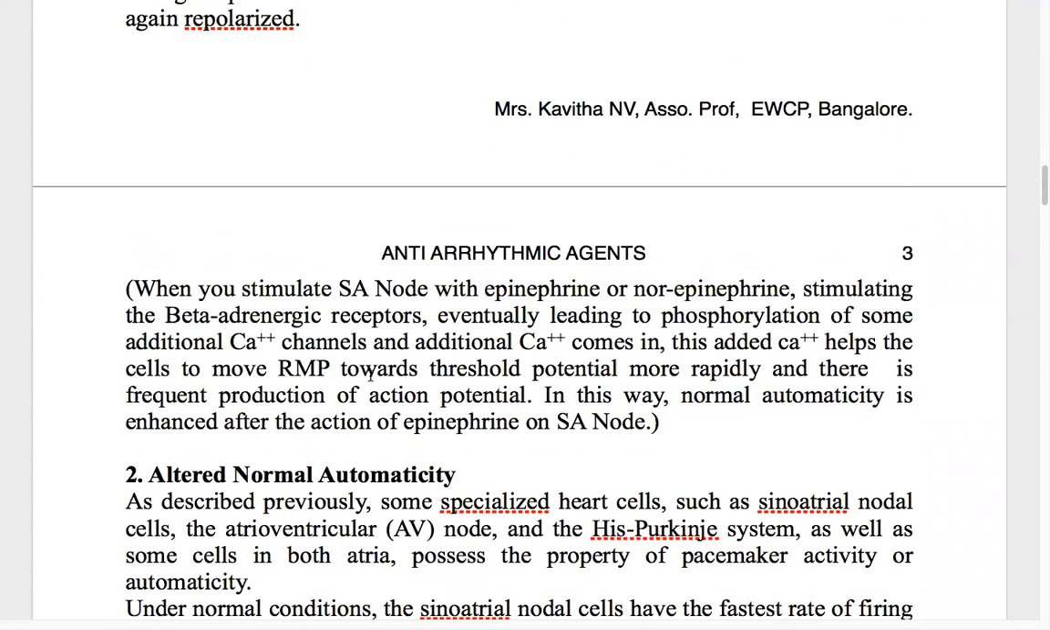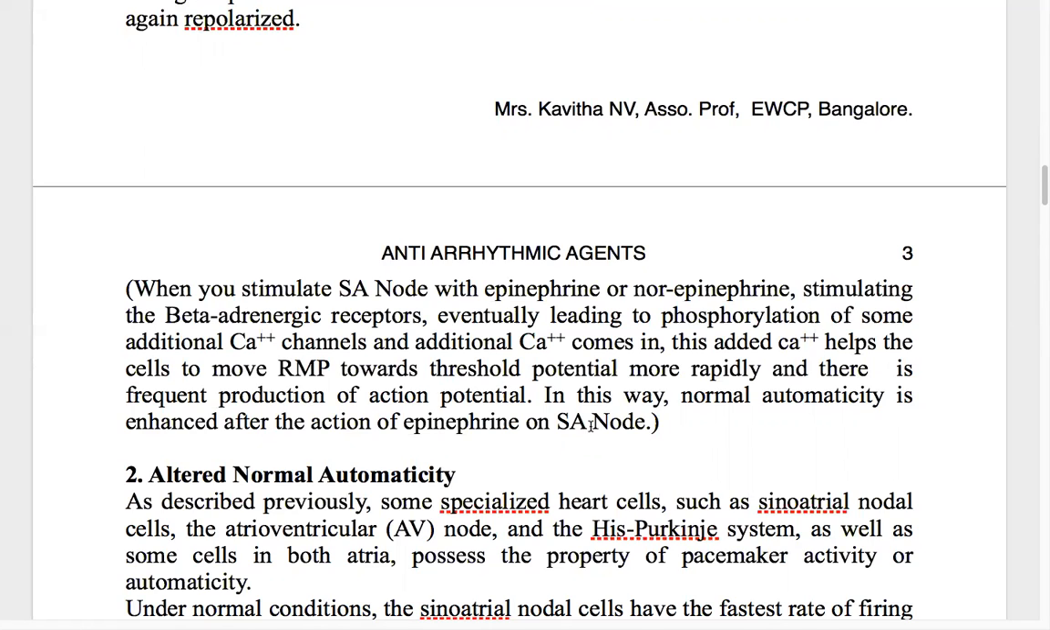When the SA node is stimulated, in turn the beta adrenergic receptor is stimulated. Immediately the calcium channels are opened up, moving the potential towards the threshold value more rapidly, and there is a frequent production of action potential. In this way, normal automaticity is enhanced after the action of adrenaline, that is epinephrine, on the SA node. That is when adrenaline is released, that we call the fight or flight hormone, the heartbeat increases.